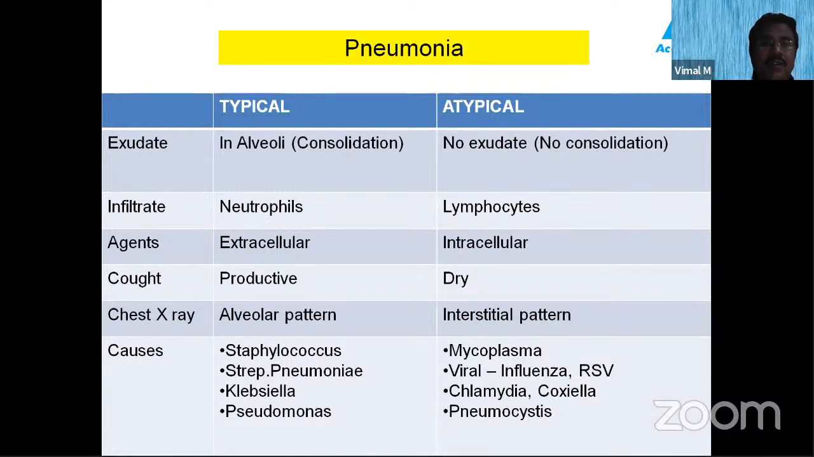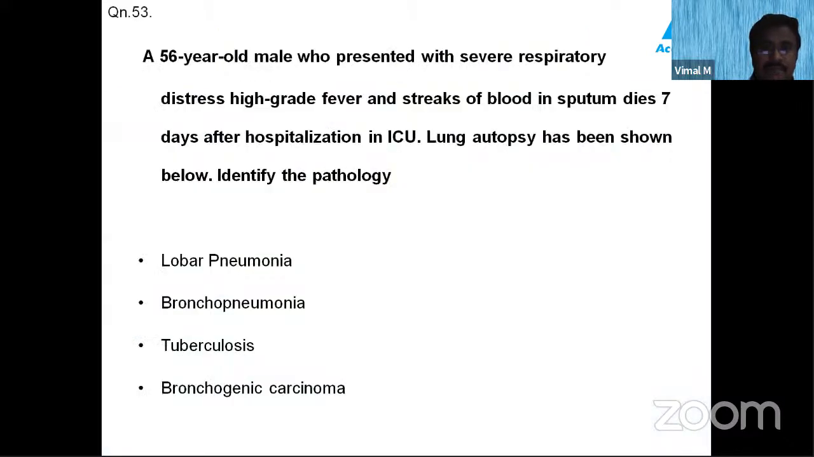In typical pneumonia, the infiltrate is mainly neutrophils, whereas in atypical, you get lymphocytes. In typical pneumonia, there is mainly exudate, the frothy fluid in the alveoli, which is the consolidation. Whereas in atypical, there is no such exudate, so the air spaces are there and there is no consolidation. This is the main important difference between typical and atypical pneumonia.